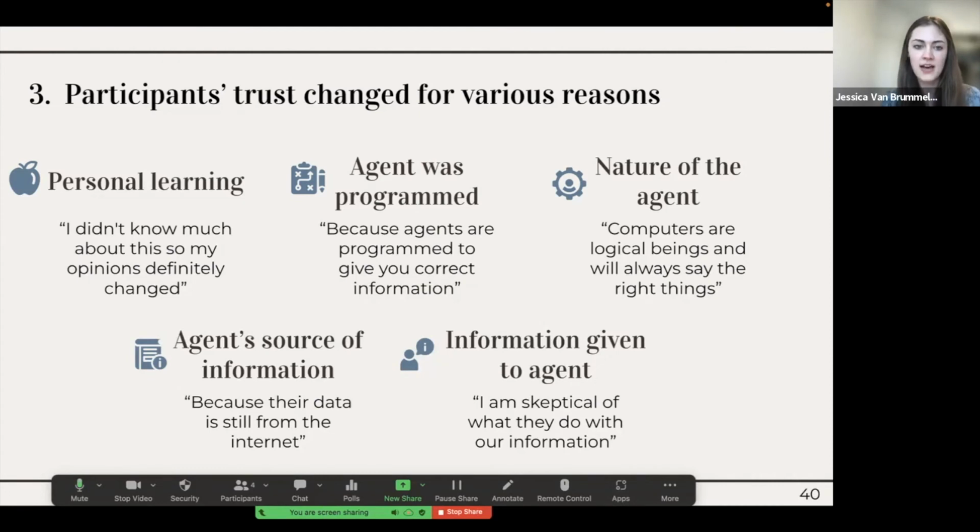And then if you go to the bottom left, it's another education-related one. So people learned where this agent was getting its source of information. Those 3 themes in particular, which were the largest in the group, are really awesome for our research because we have this educational perspective, and we really want people to be able to learn about agents and better understand them so that they can better calibrate their trust towards these agents.